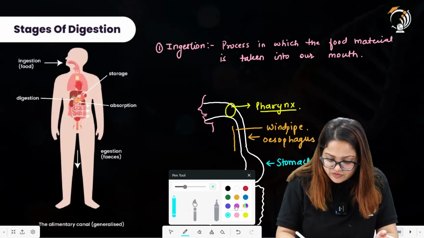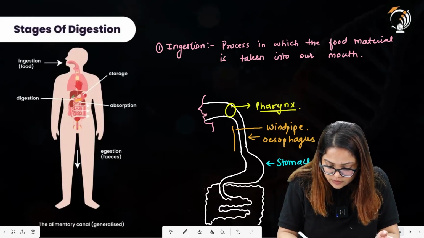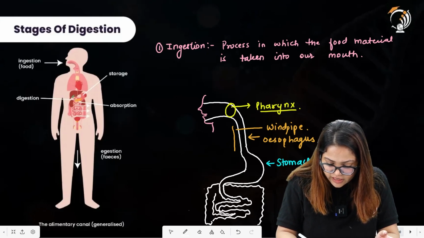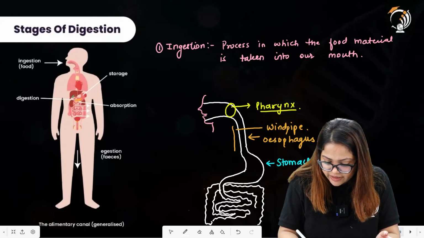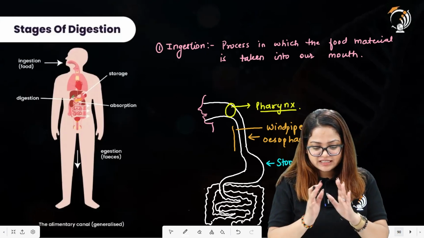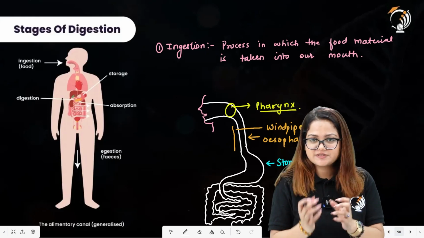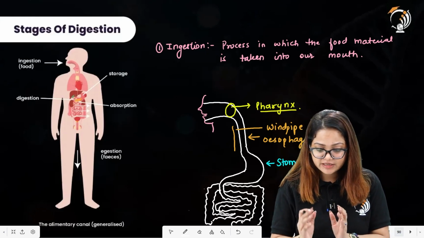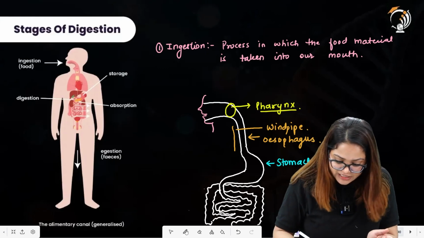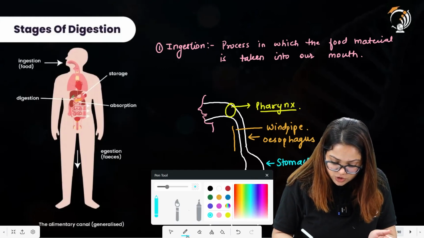All right. The food will be then transferred to the small intestine. And after that, the undigested food will be received by large intestine. All right. So let us first see that this is the whole chart for the digestive system of our body. And here the common stages of the digestion are ingestion, taking the food into our mouth.